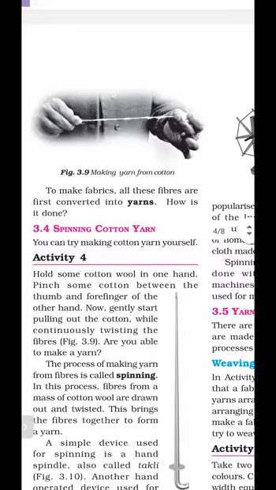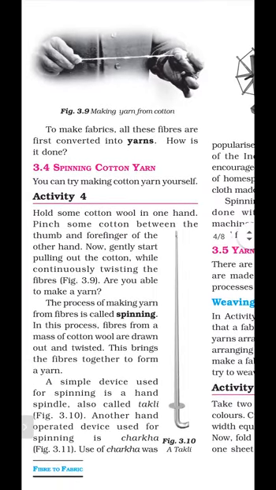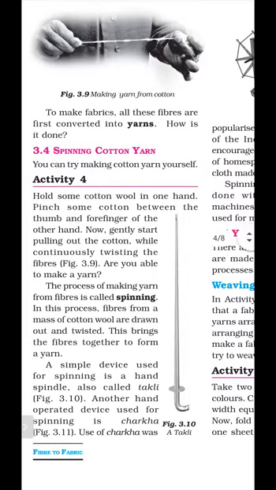So how does this process go on? Spinning cotton yarn. You can try making cotton yarn yourself at home. We have seen how jute fiber and cotton fiber are obtained. Then we have to convert all these fibers into yarns. And this is Activity 4.